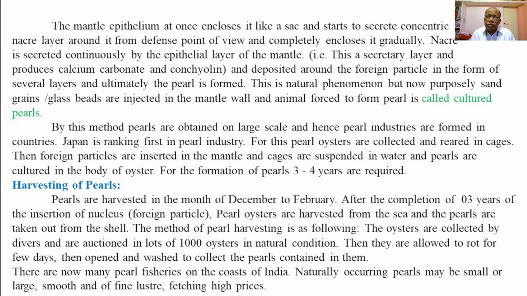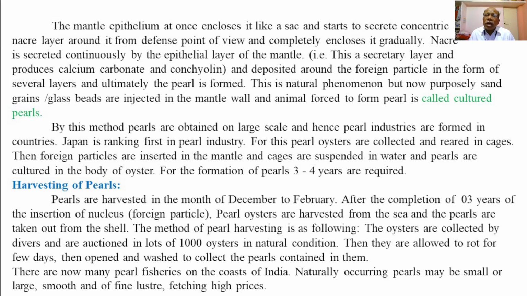The next point is harvesting of the pearls. Pearls are harvested in the month of December to February after the completion of 3 years of the insertion of nucleus or the foreign particle in the body of pearl oyster. Pearl oysters are harvested from the sea, and the pearls are taken out from the shell. The method of pearl harvesting is as following.